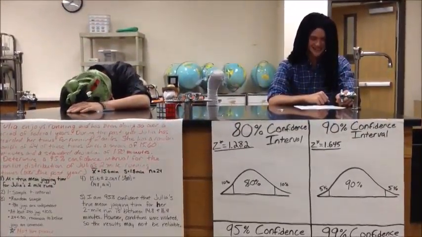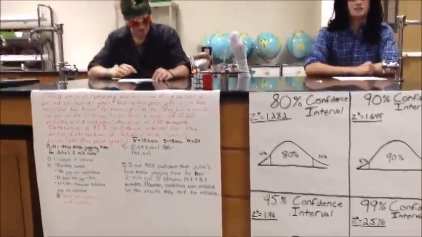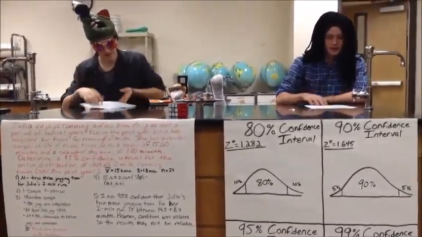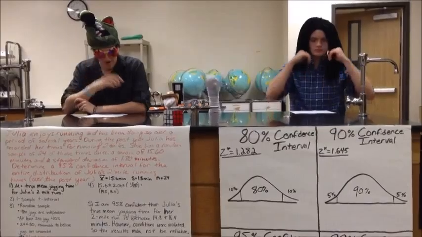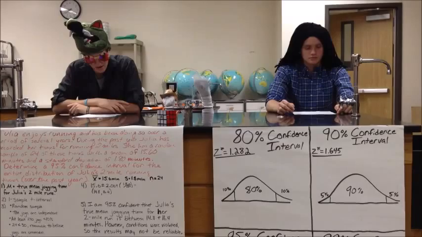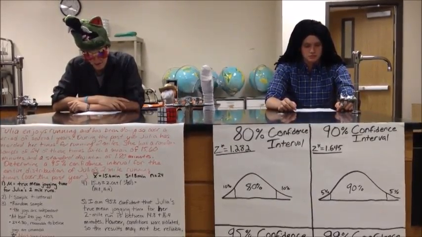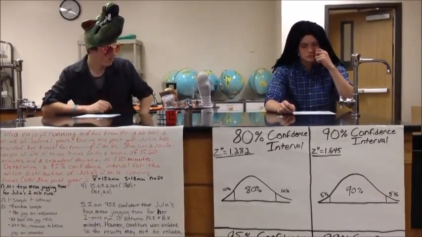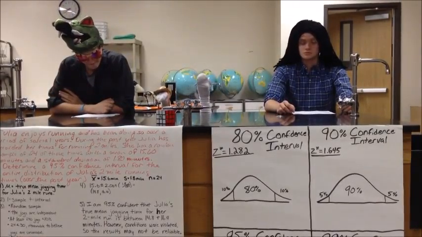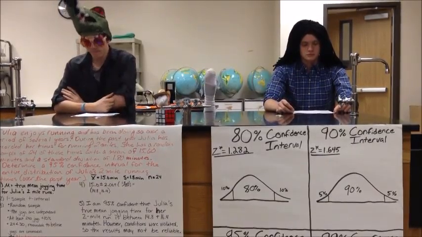RIDDLE stands for random sample, independent, 10%, and large enough sample. Why do we care about that? It makes sure we meet all the parameters of a legitimate sample before we decide to pull actual numbers from the data. Random sample, as in it must be a sample that is random with no bias. Independence means that someone's choices or actions cannot be affected by the choices or actions of another individual. 10% means the sample must include less than 10% of the population.